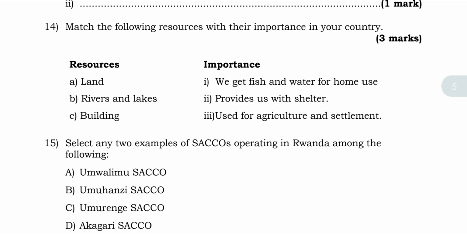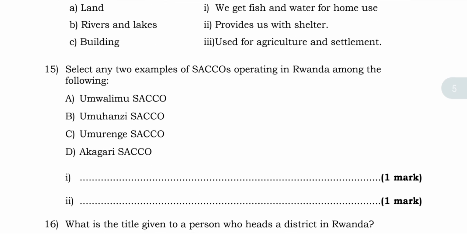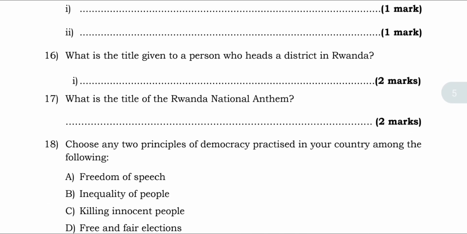We get fish, water, and home use. Provide us with shelter, used for agriculture and settlement. Whereas 15, select any 2 examples of SACCOs operating in Rwanda among the following: Mwalimu Sacco, Muhanzi Sacco, Mirenge Sacco, and Akagari Sacco. 16, what is the title given to the person who heads the district in Rwanda? Of course, this is a mayor.